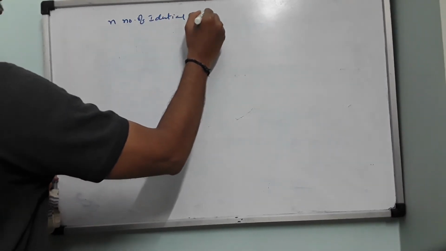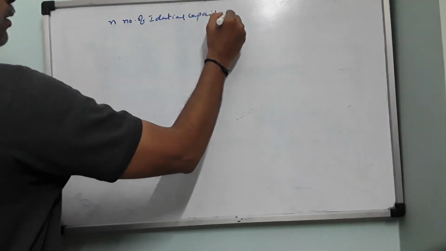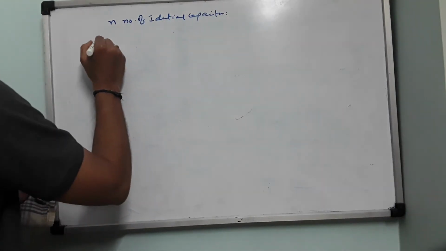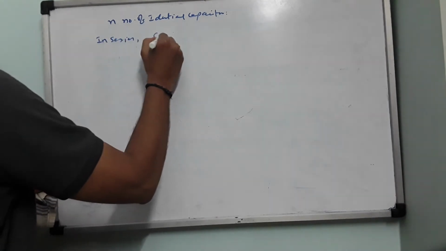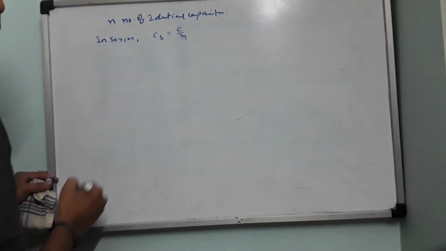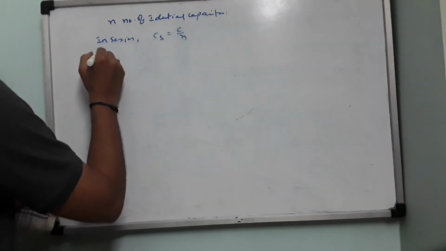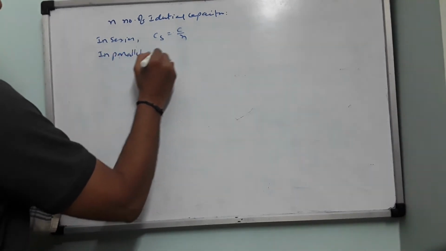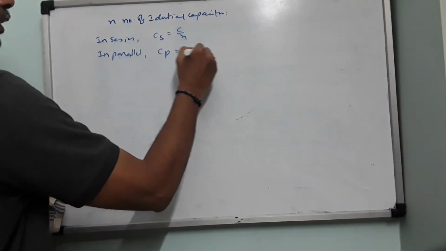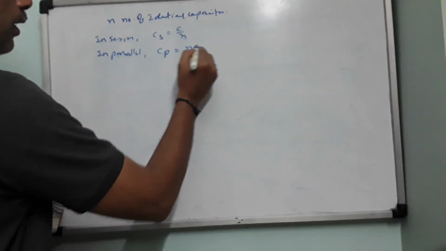Identical capacitors, first connected in series. In series, C_s equals C by N. Then disconnected and then connected in parallel. Same capacitors. C_parallel equals N into C. Just now we have seen N into C.